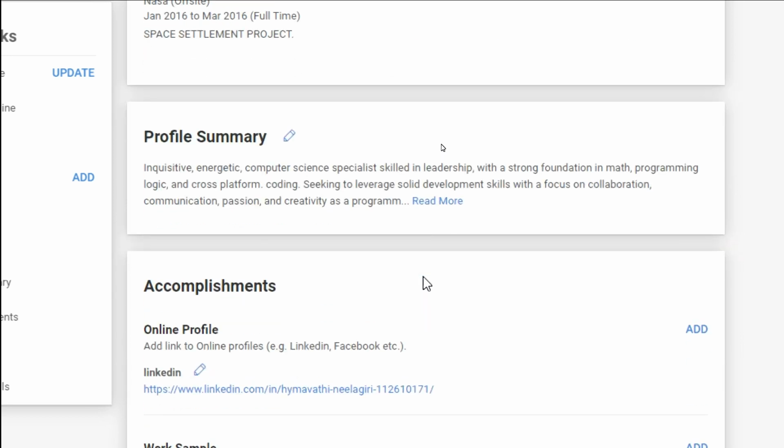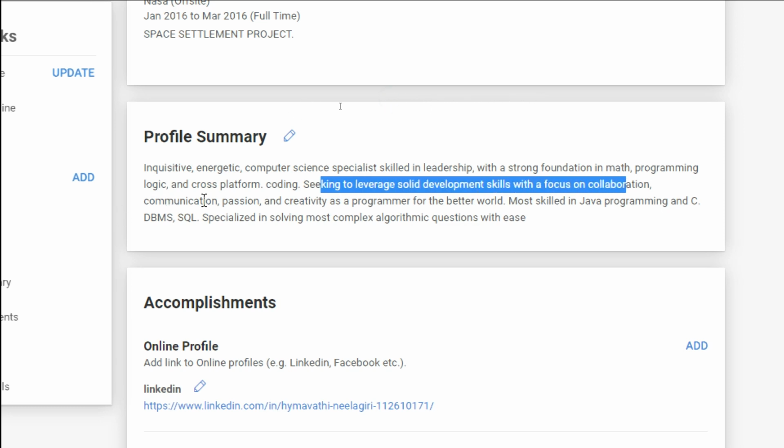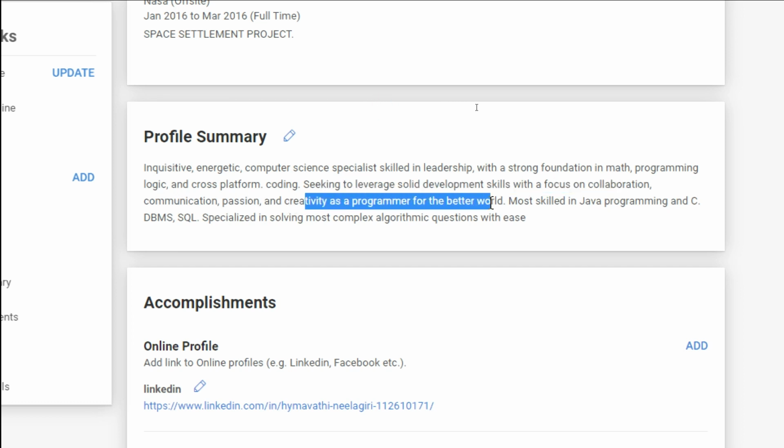The difference between resume headline and the profile summary is that the resume headline will appear on the top when a recruiter looks at your profile, and the profile summary is an extended version of the headline. So you can write a little more about yourself, like 200 words, or 150 letters. This candidate has added several new sentences like seeking to leverage solid development skills with a focus on collaboration, communication, passion and creativity as a programmer for the better world.